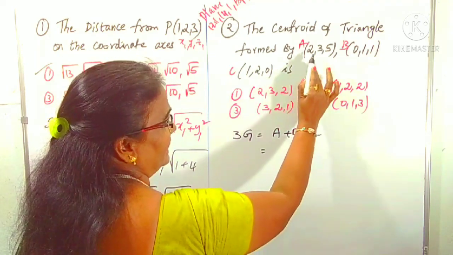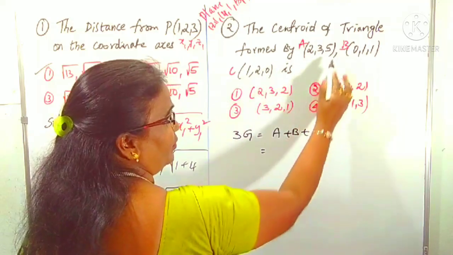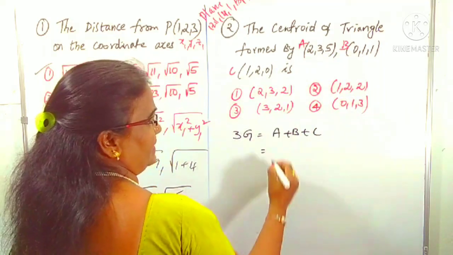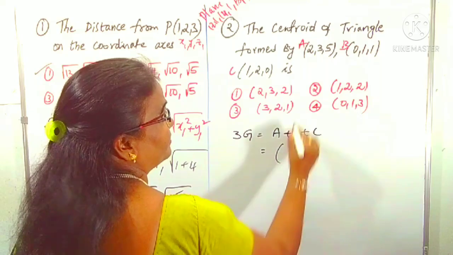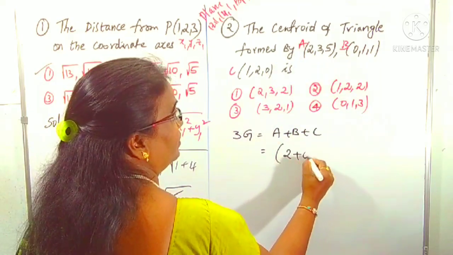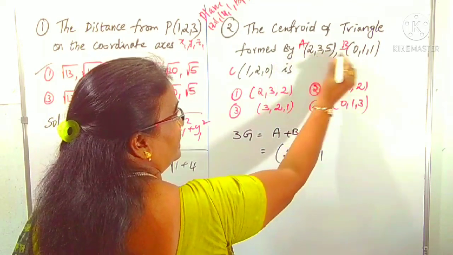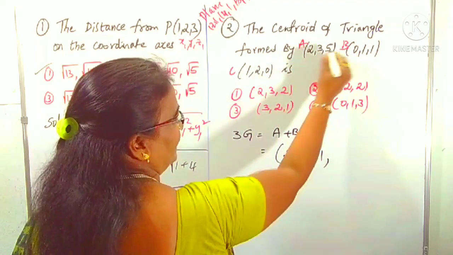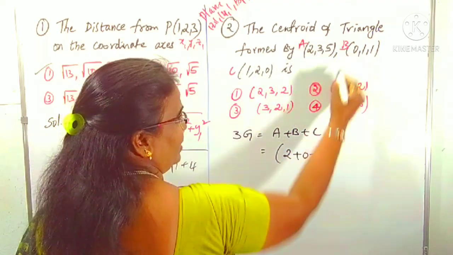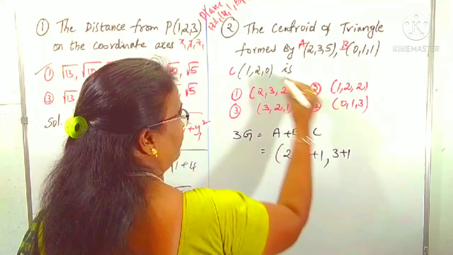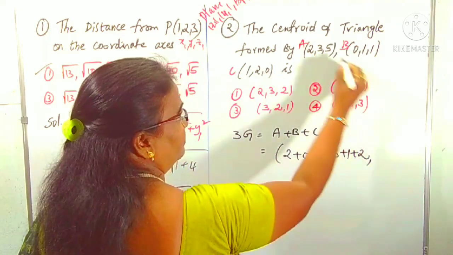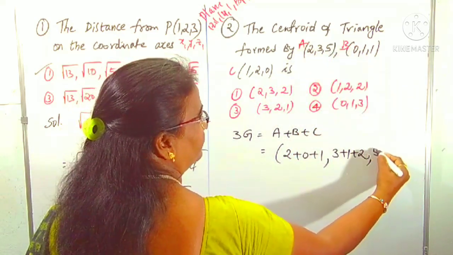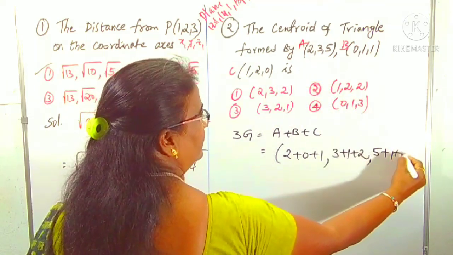Simply you can add x coordinates and y coordinates, similarly z coordinates. What are the x coordinates? 2 plus 0 plus 1, comma. Directly also we can add, 3 plus 1 plus 2, right. Third point, 5 plus 1 plus 0, right.